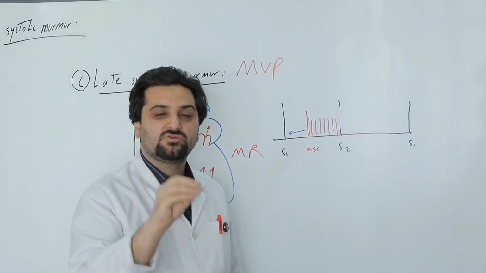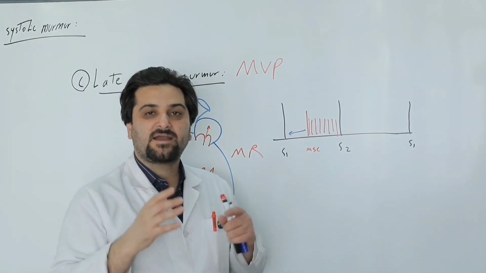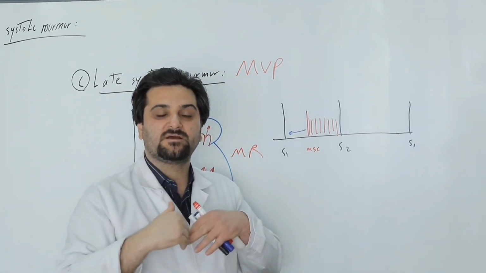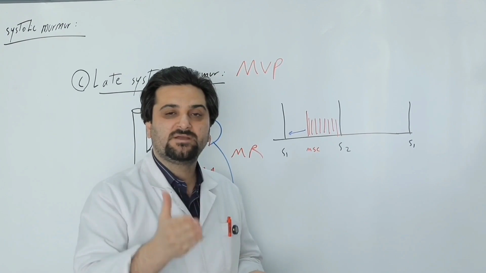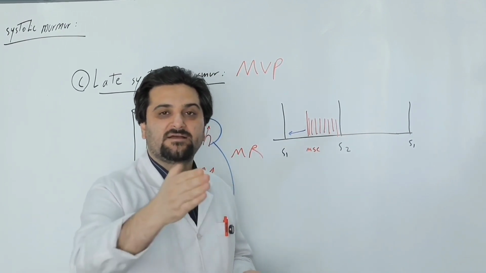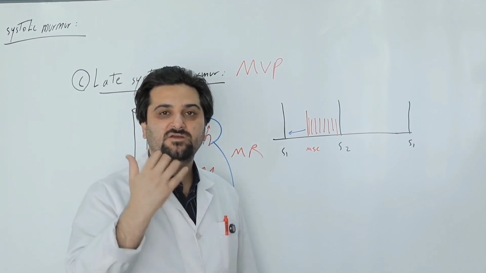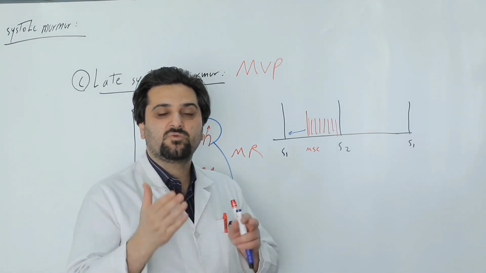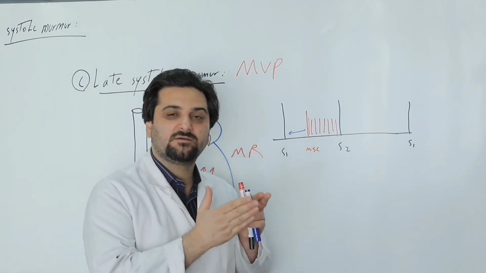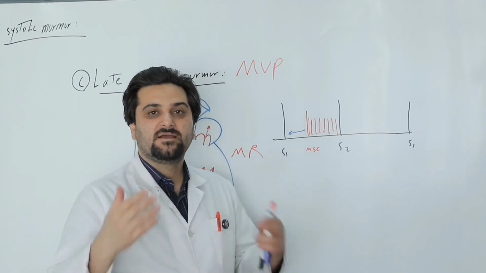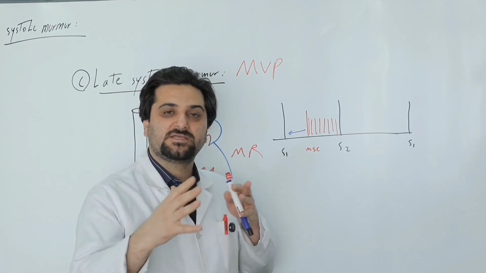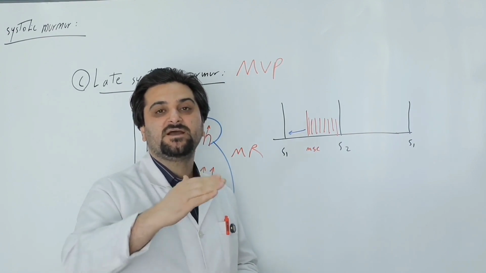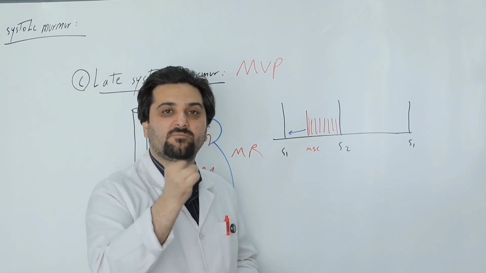Cardiac maneuvers also affect the murmur of MVP. Any maneuver that causes the left ventricular volume to decrease will increase the severity of MVP, or mitral valve prolapse. Therefore, the mid-systolic click will occur earlier and the length of the murmur will increase. Maneuvers that decrease left ventricular volume, such as standing or the Valsalva maneuver, result in the mid-systolic click being heard earlier. Therefore, the length of the murmur increases. Conversely, any maneuver that increases the left ventricular volume, such as squatting or performing a leg raise, will cause the mid-systolic click to be heard later. Therefore, the length of the murmur becomes shorter.